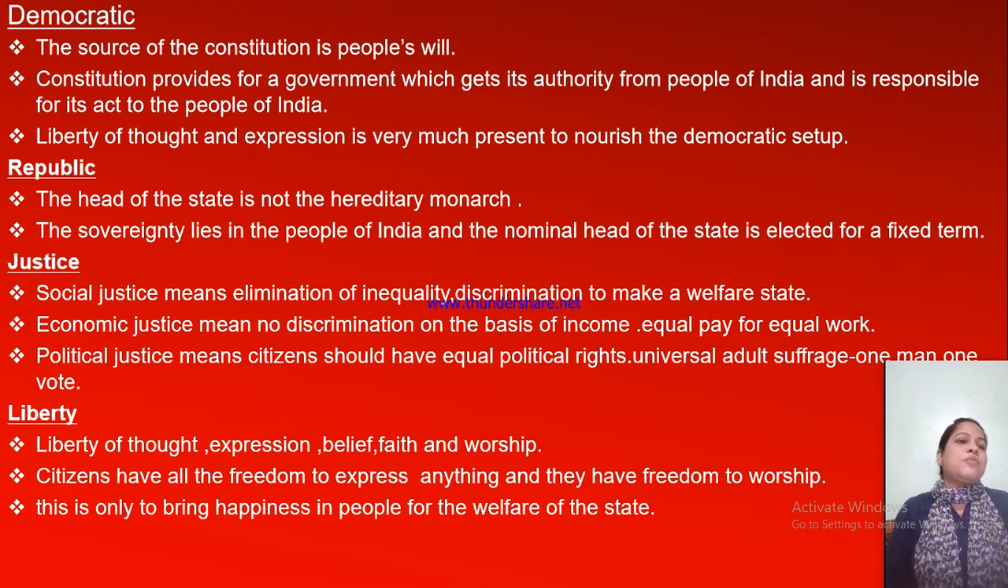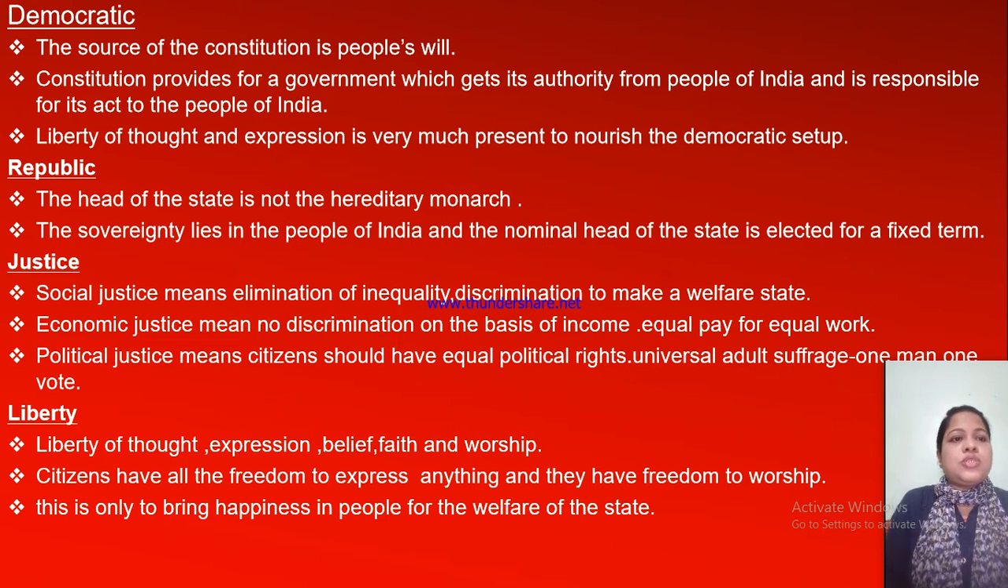Now the word is republic. The head of the state is not a hereditary monarch. Any king will not rule us. No hereditary monarch; no king will rule us. We will choose our representative, and that person will rule us. The sovereignty lies in the people of India. So this is in the hands of the people of India, and the nominal head of the state is elected for a fixed term by the people of India.